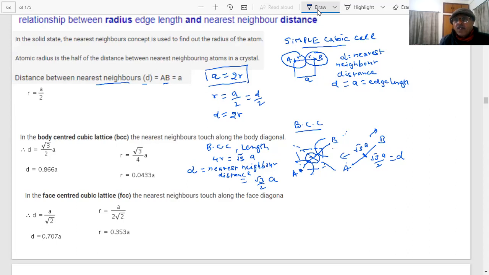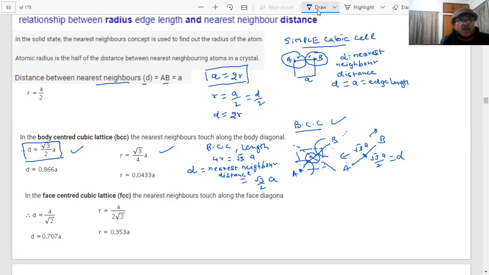So the nearest neighbor distance for the BCC is root 3 by 2A. And you already know the relationship between R and A: 4R is equal to root 3A. That is the condition for BCC, that means R is equal to 0.433A or D is equal to 0.866A. So we can calculate the distances between the nearest neighbors.